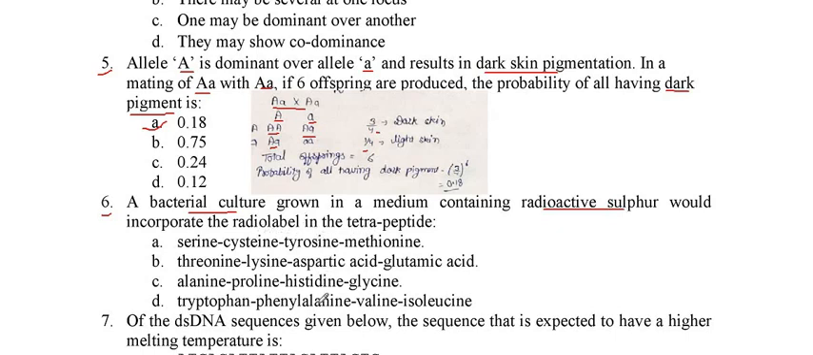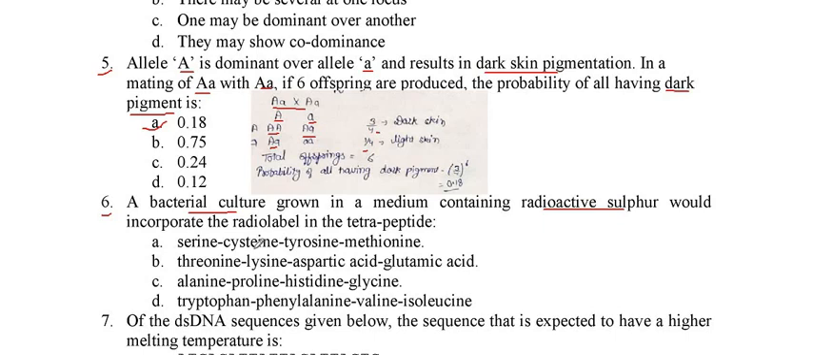So in the 4 options, the tetrapeptide options are given because the bacterial cell culture is grown in radioactive sulfur. So only the amino acids which contain sulfur incorporate the radioactive sulfur during the growth of the bacteria.